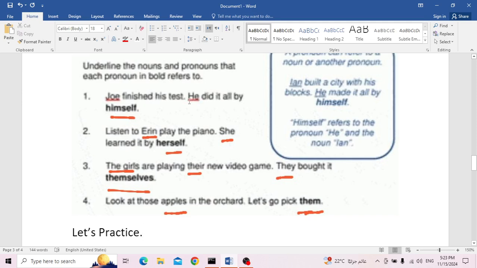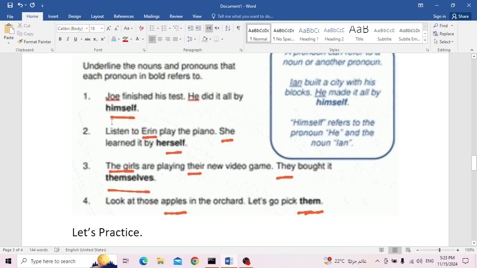He did it all by himself. Who is this he? Joe. Himself also refers to Joe. It's not only about singular, but even the gender. Joe is a masculine name. So he, his, himself, all are masculine and singular and refer to Joe.